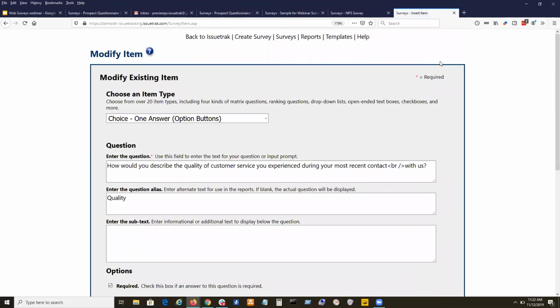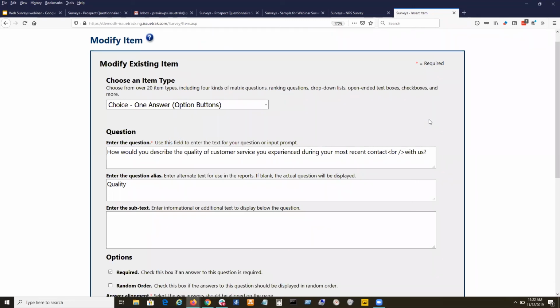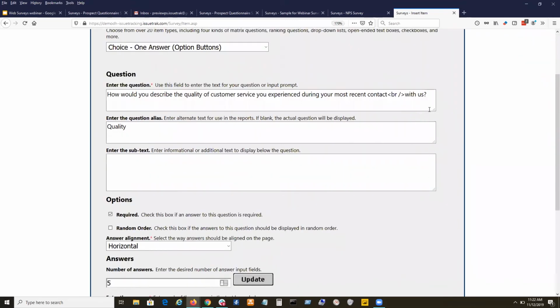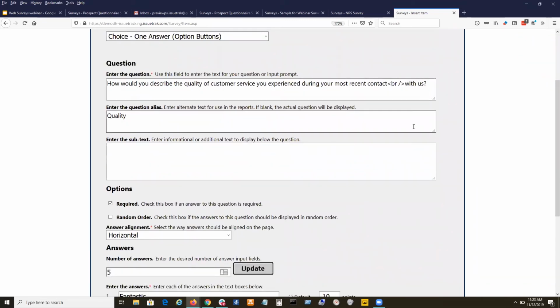The settings for each different kind of item are different. There's a reason for that, right? Because each different type of item needs different settings to get the right information to display properly. You can see at the top, the first thing we've got to set, besides the item type, is the question itself. And then when we export results, we get to set an alias for that. So when we're looking at results, we don't have to look at the whole question to know what the result is. We're going to label those results with quality. That's what we're going to call the answer to this question.